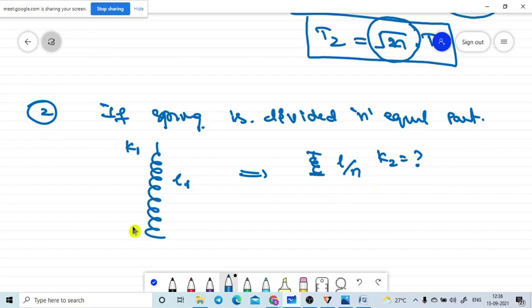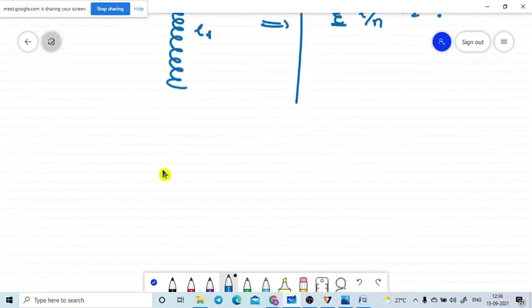What is the formula? Write the formulas in each case. Tell me the spring constant formula. According to Hooke's law, force is directly proportional to the length of the spring. Force is equal to K into L, only magnitude I am taking.